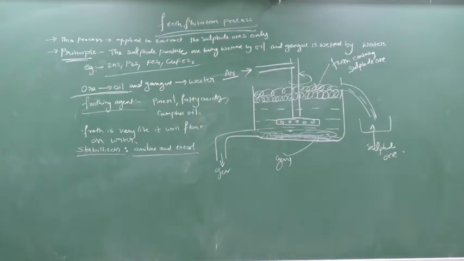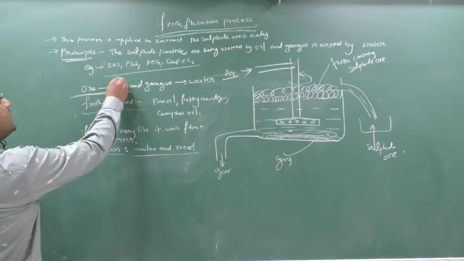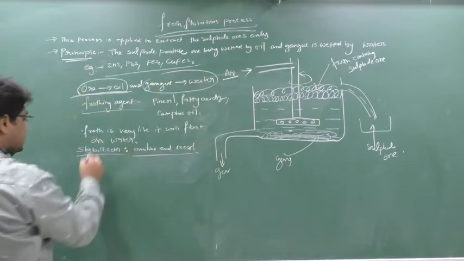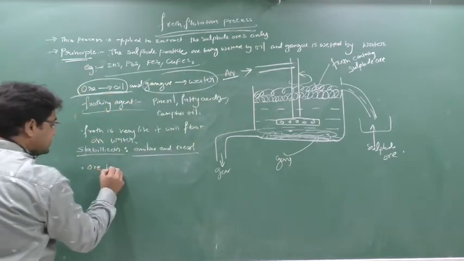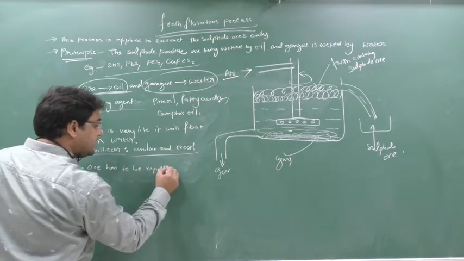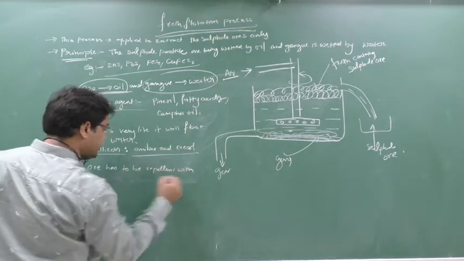Clear this part? Now what happened? Now you see the next point. This ore is stuck with oil, and the gangue is stuck with water. Means this ore has to be repelled, repellent with water. Yes or no?